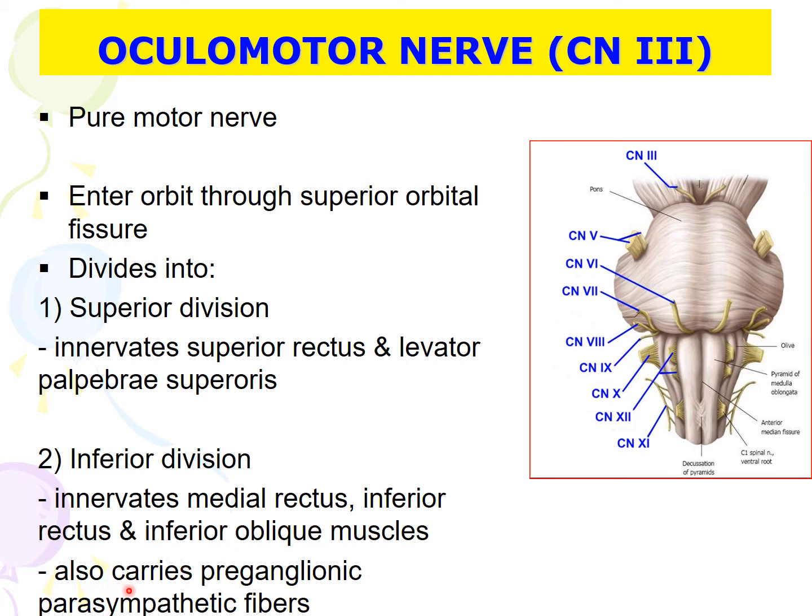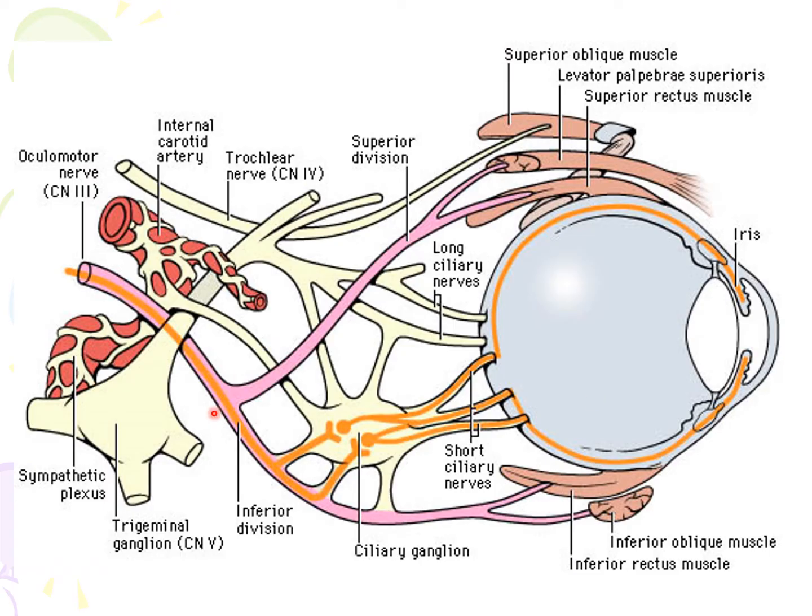It also carries preganglionic parasympathetic fibers. This is the oculomotor nerve, which enters the orbit through the superior orbital fissure. It divides into two, superior division and inferior division. Superior division supplies levator palpebrae superioris muscle, and also superior rectus muscle.